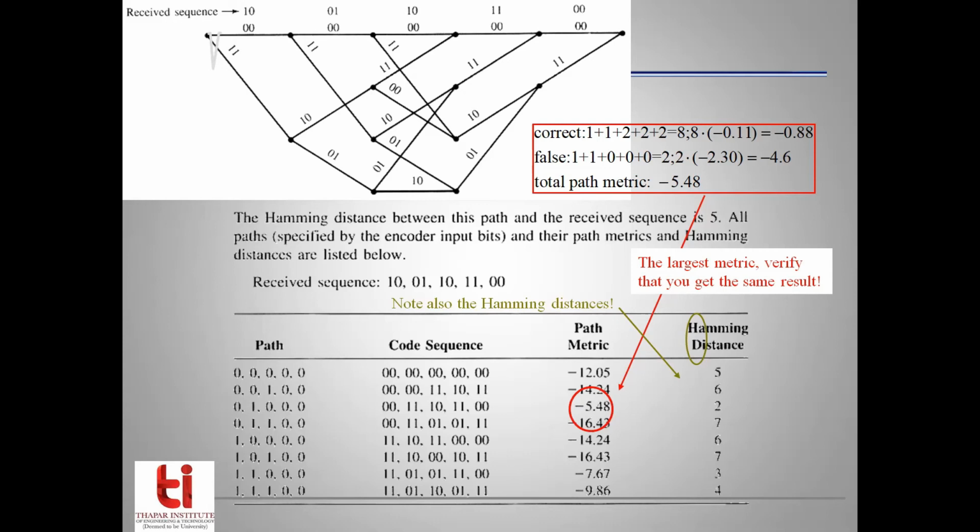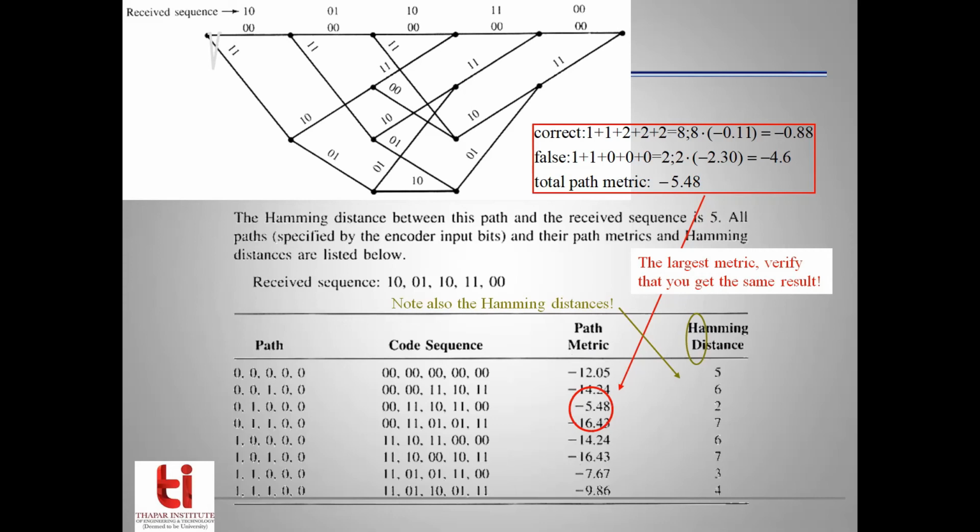Okay, that was Hamming distance maximum likelihood criteria. Now there is another entry here, written as path metric. Hamming distance is also a path metric. However, according to our convenience and requirements, we can have several formulae or functions for path metric, and all these functions are based on Hamming distance.